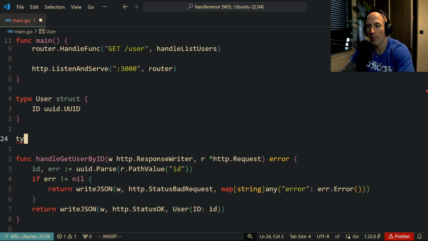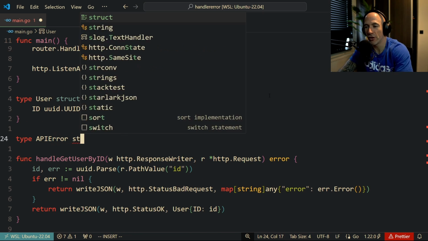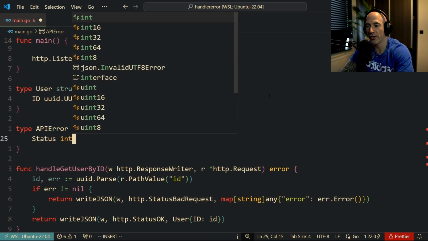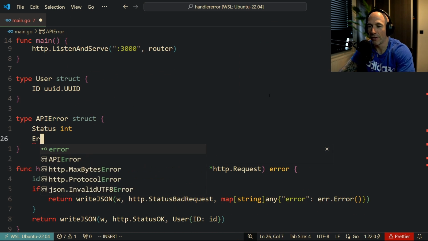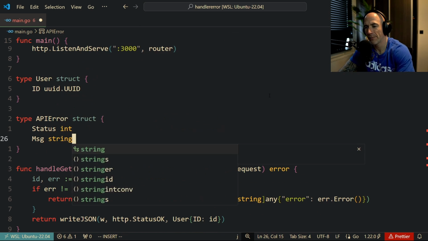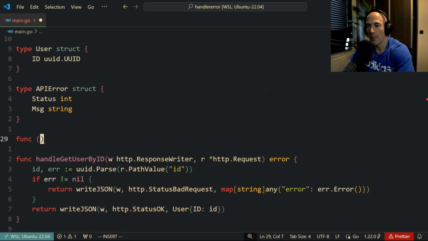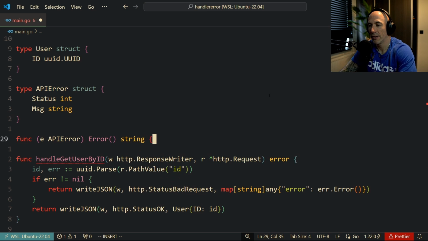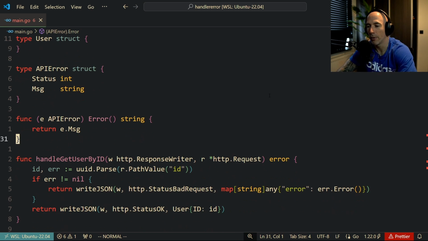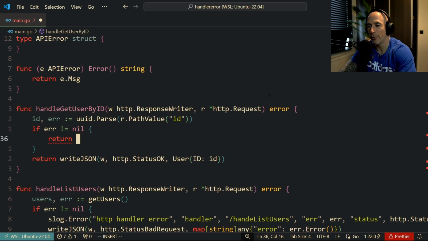You could say type APIError is going to be a structure, right? And then we're going to say, for example, a status is going to be an integer, and then maybe an error itself, I don't know, or a message or whatever. You guys be creative. It could be a string, right? And then we do this func (e APIError) Error() string, and then we just return e.Message or something, right? Boom. And now we can actually delete this, and we can do something, because maybe we want to write this,